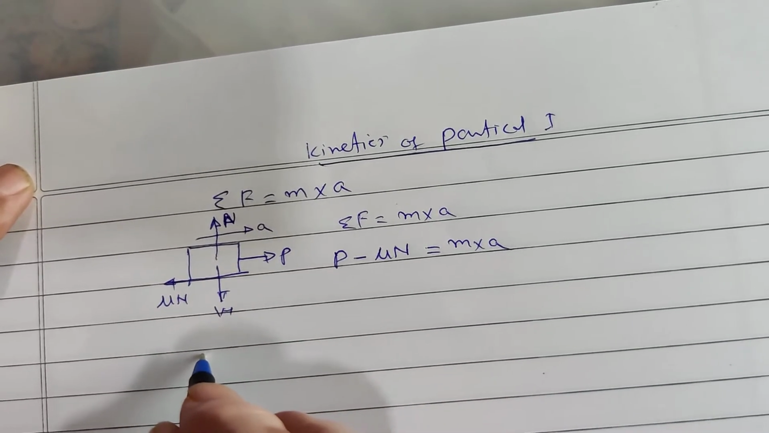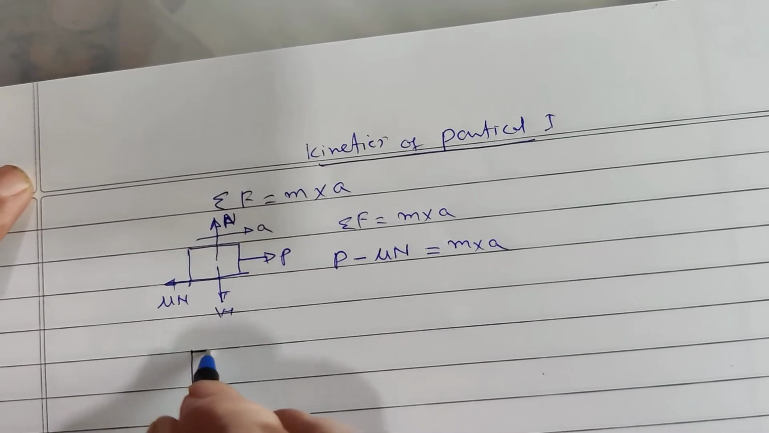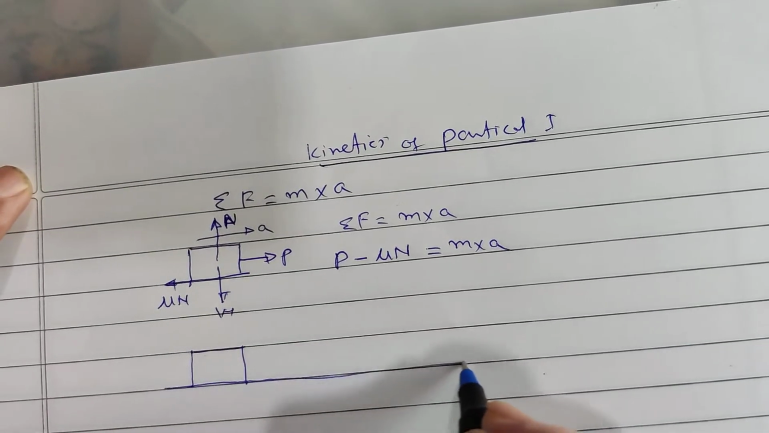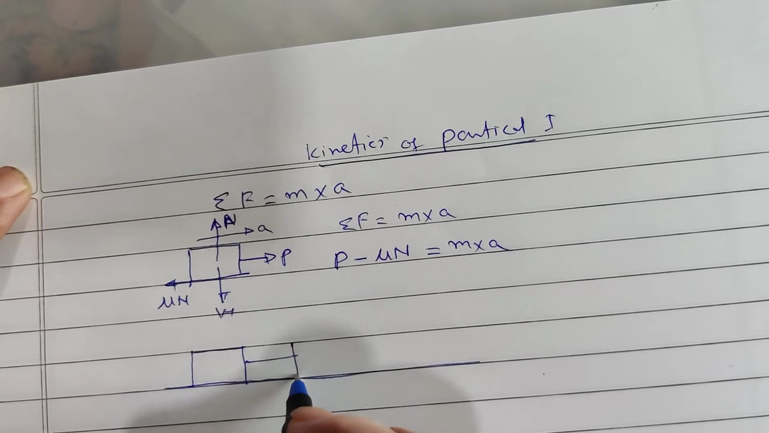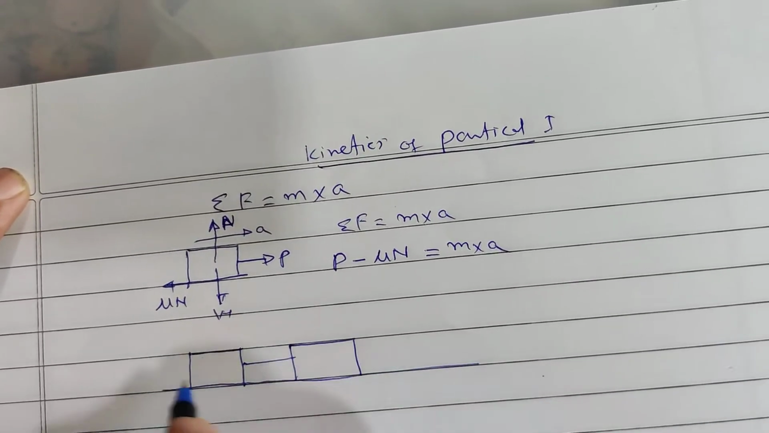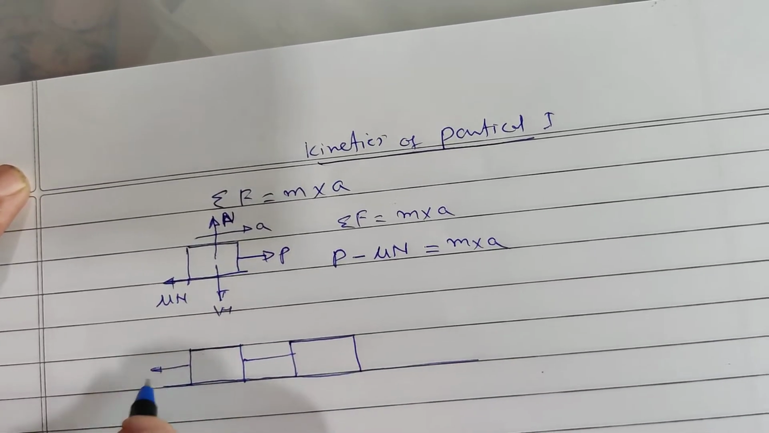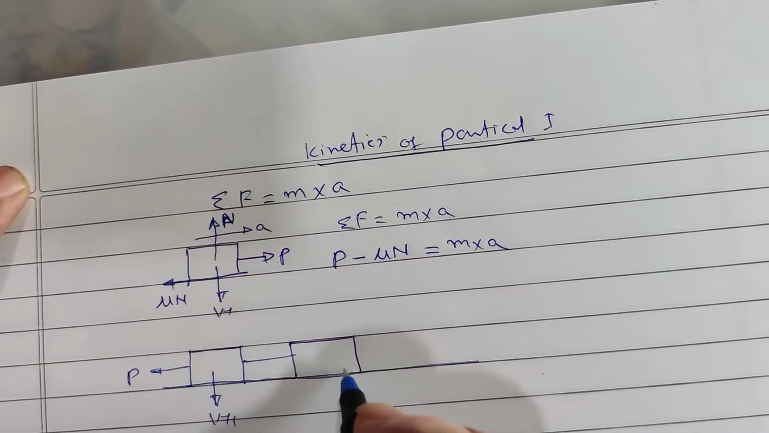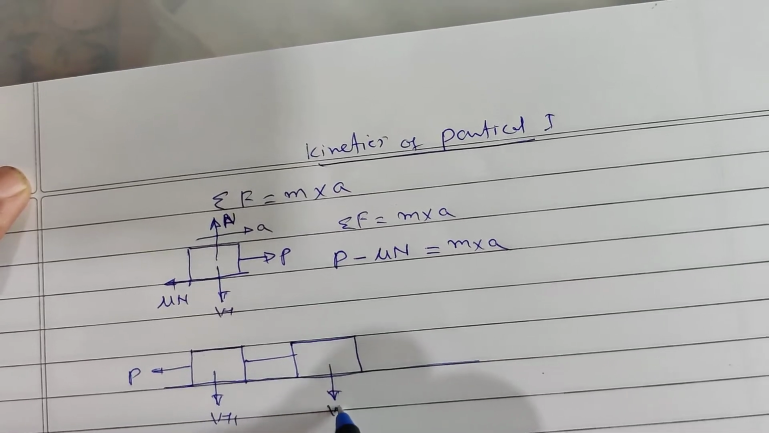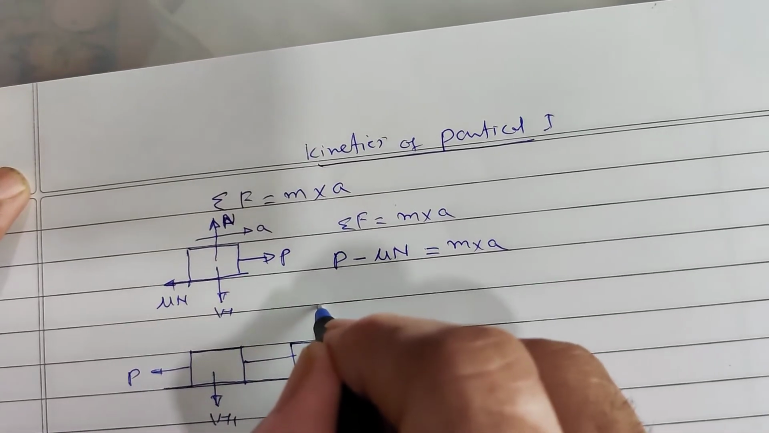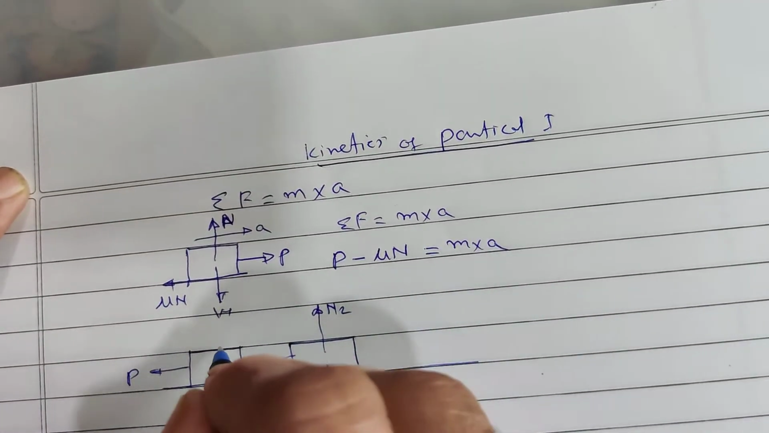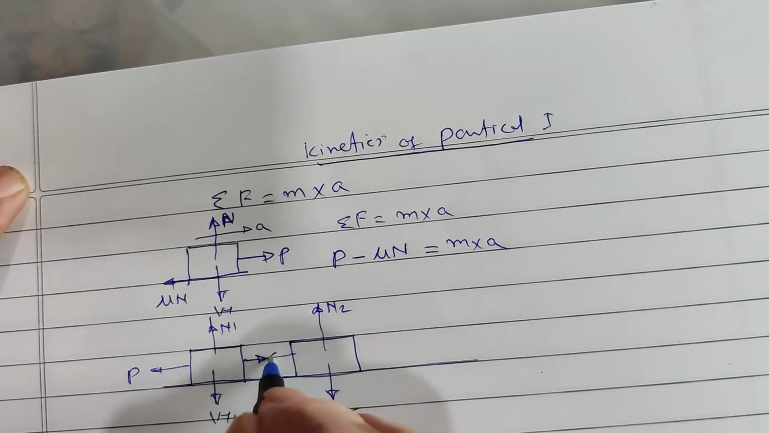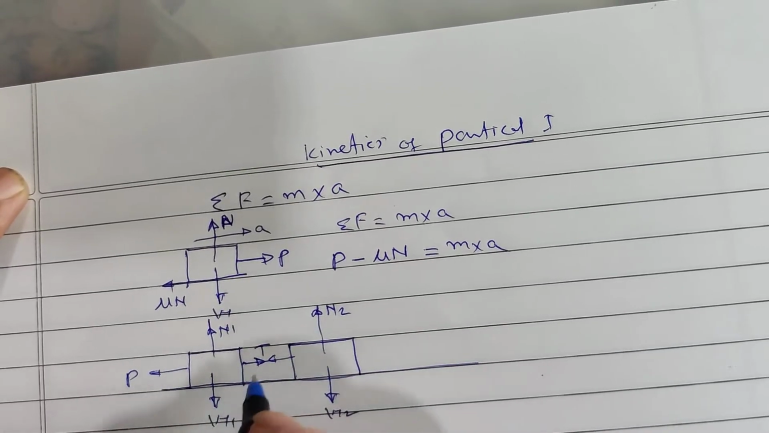Now instead of one body, if there are two boxes, one box is like this, second box is like this, and here I am applying the force P in this direction. Let us consider weight of this body is W1, weight of this body is W2, reaction of this is N2, reaction of this is N1. Between them, by string, there is tension.